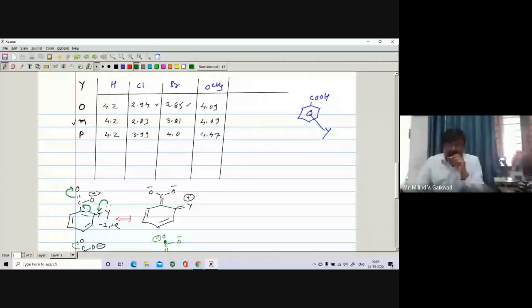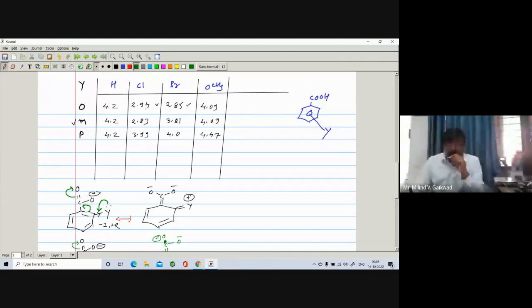As both exhibit the plus R effect, both have the same effect. But if you see the minus I effect, when chlorine or bromine is present at the ortho position as compared to the para position, you will find that the pK value is found to be 2.94, and the pK value of the para is found to be 3.94.